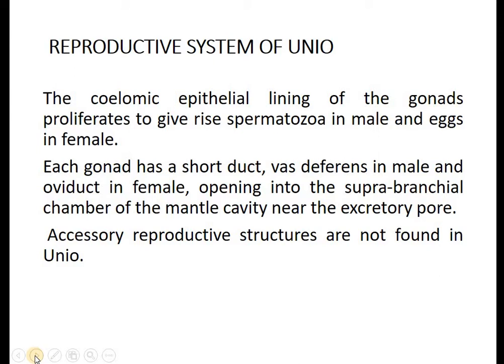These spermatogonial cells undergo mitosis as well as meiosis to give rise to the sperms. Similarly, in the ovary we find the primordial germ cells or the oogonial mother cells. They undergo the process of mitosis and meiosis.